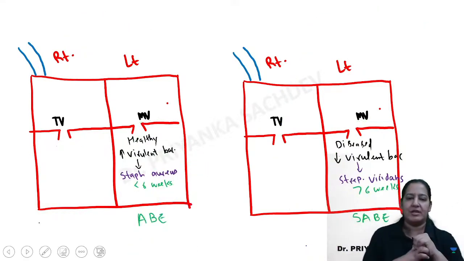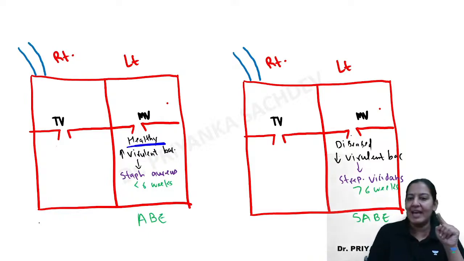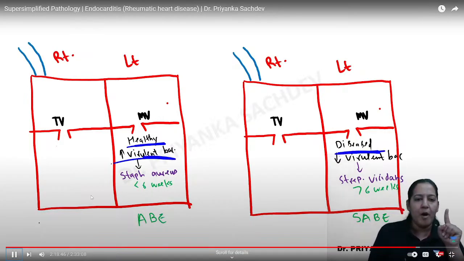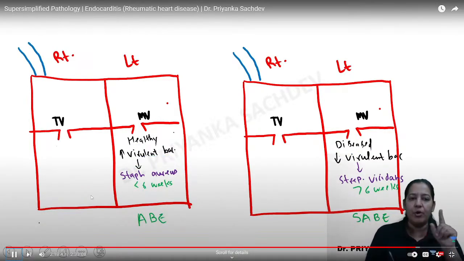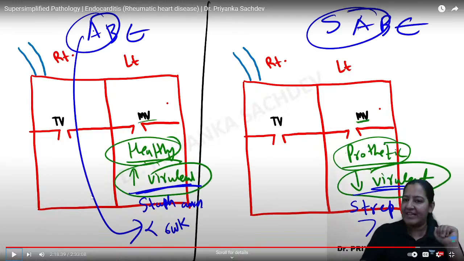So the same story is written in front of you. Here the valves are healthy, here valves are diseased. Here more powerful bacteria is required.